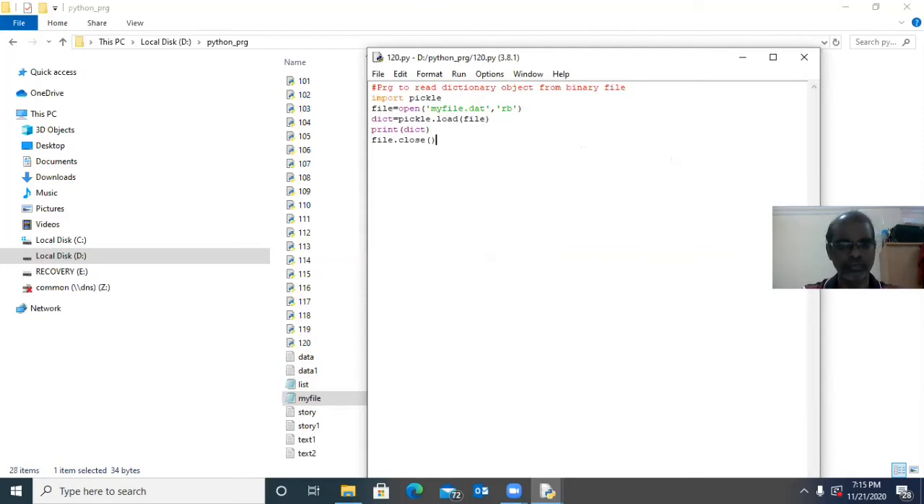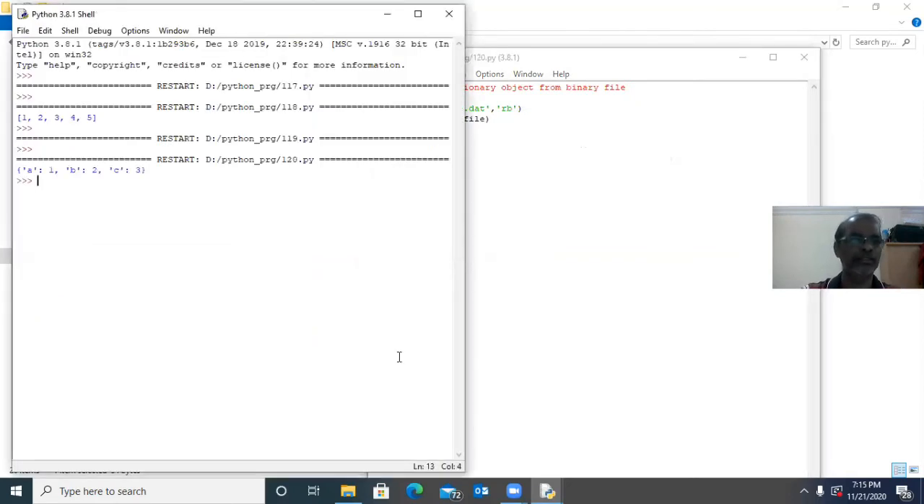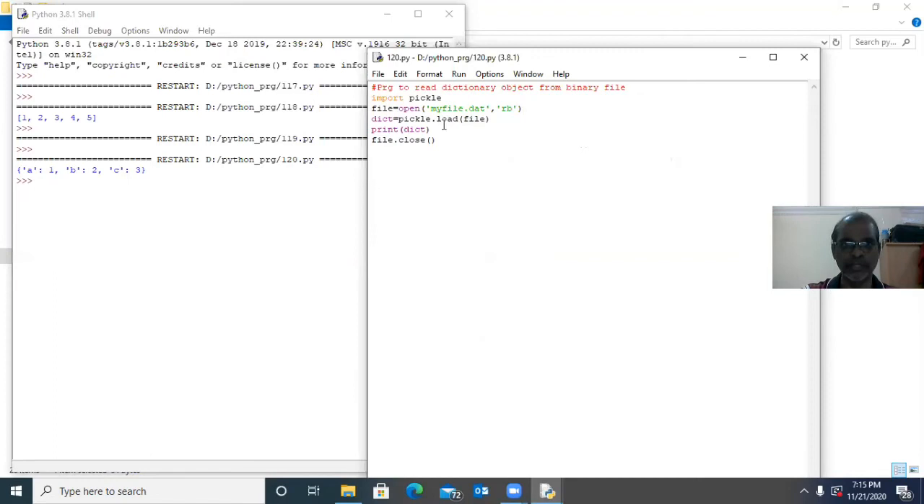So it shows A1, B2, C3. So you use one dictionary. Okay. So now I will explain the program. Here it opens and reads myfile.dat, opened in read binary mode only. Whatever is available in myfile.dat will be stored into a dictionary object. So dict contains these three elements, or three key value pairs: A1, B2, C3.